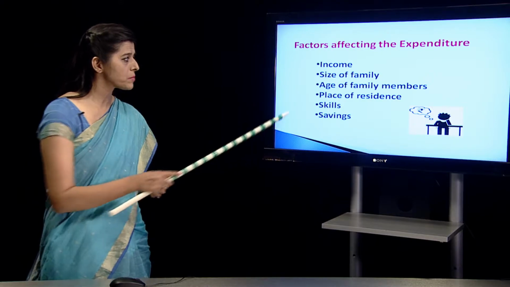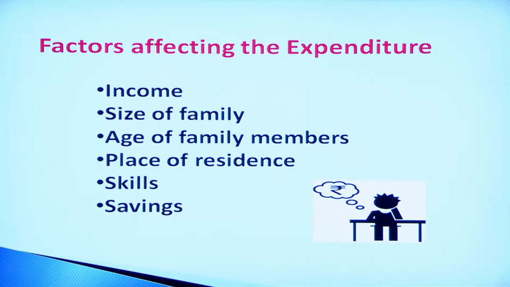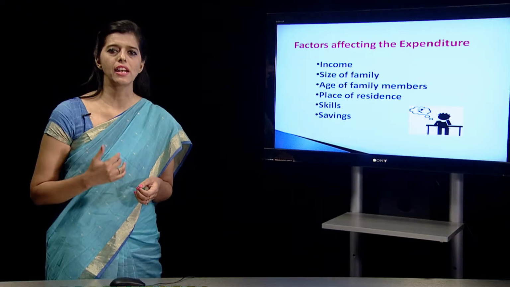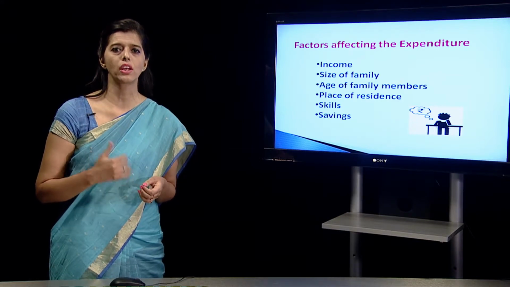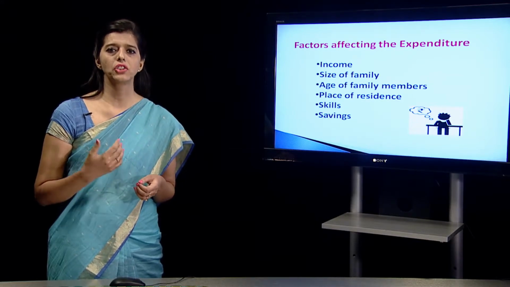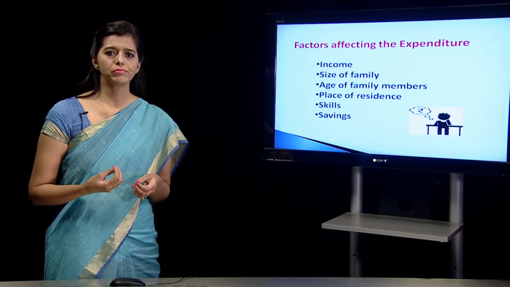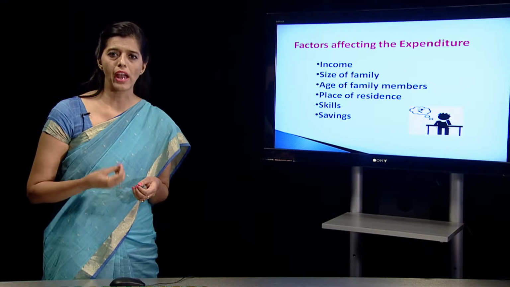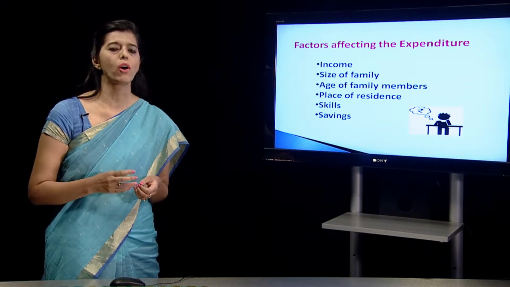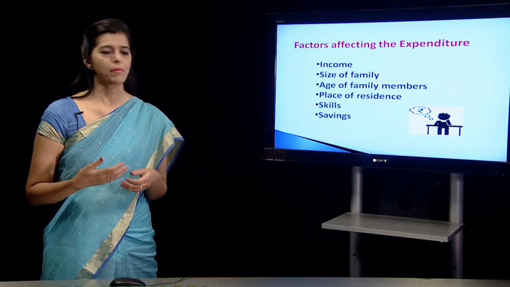Going on to the skills. Family members have skills. Suppose a housewife is working at home, she is cooking her own meals, she is stitching clothes. Through those skills, she is maybe spending also and earning also. So, it will depend upon the skills of the family members.